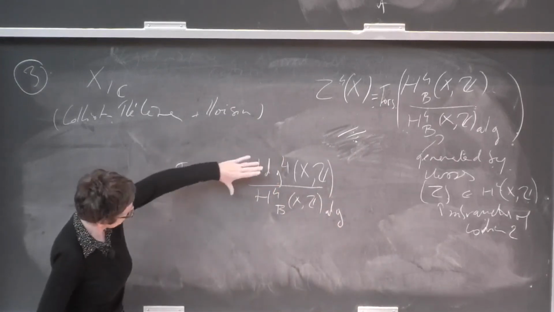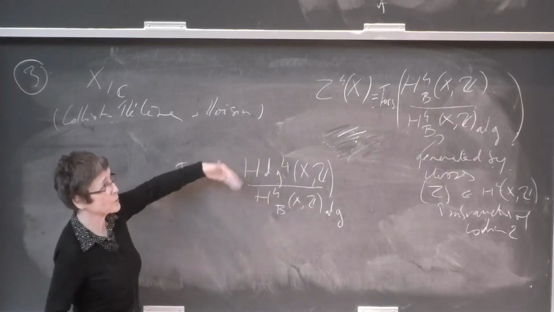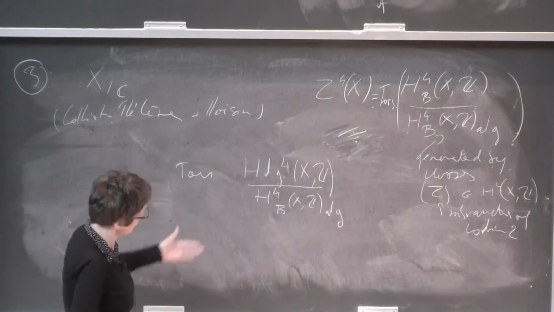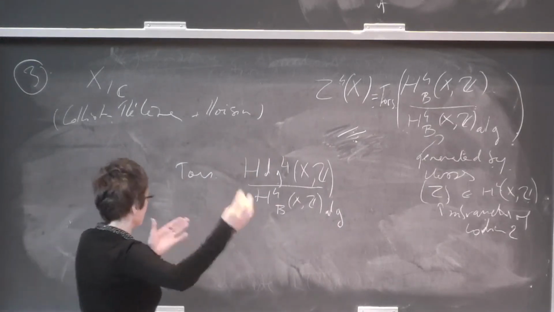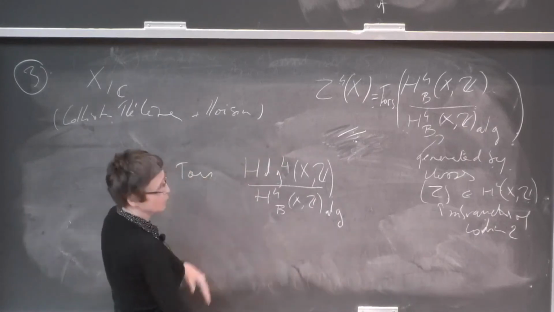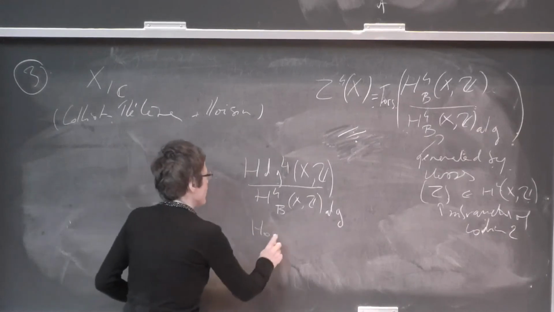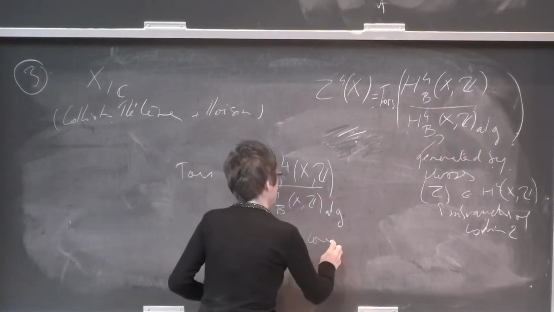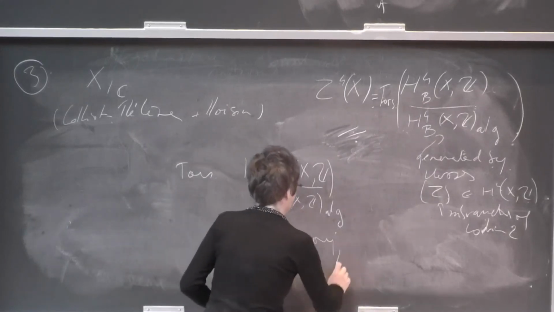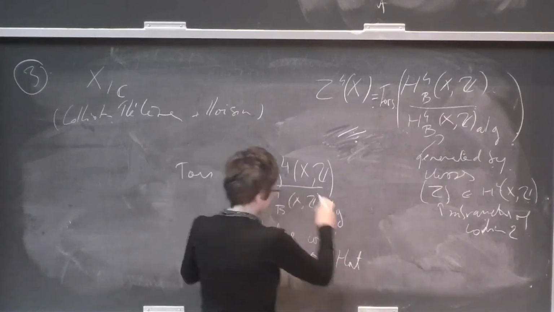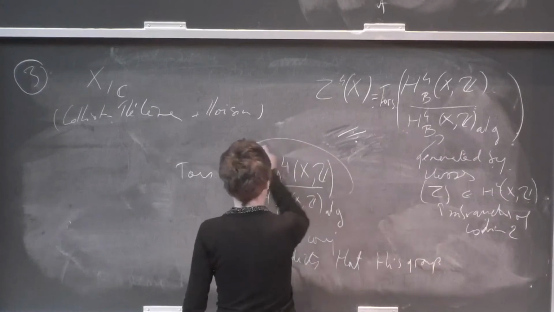So this group measures the defect of the Hodge conjecture with integral coefficients for X. We know that there are examples due to Atiyah and Hirzebruch, Kollár, etc., where this group is non-trivial. I should mention that the Hodge conjecture for rational Hodge classes predicts that this group is torsion.